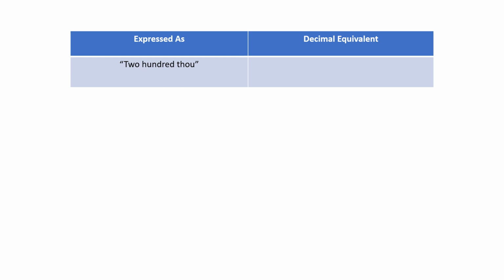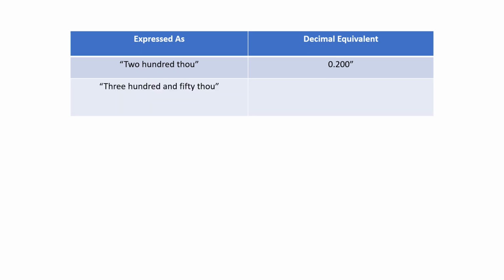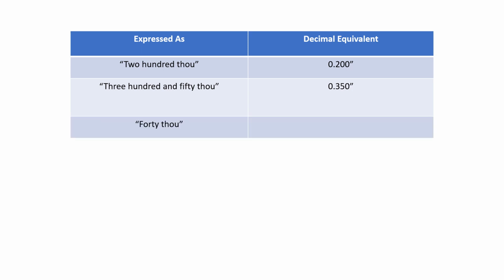Machinists typically talk in thousandths of an inch. That has been shortened down to thou. So if I say 200 thou, the decimal equivalent would be 0.200 inches. If I say 350 thou, the decimal equivalent is 0.350 inches. If I say 40 thou, the decimal equivalent is